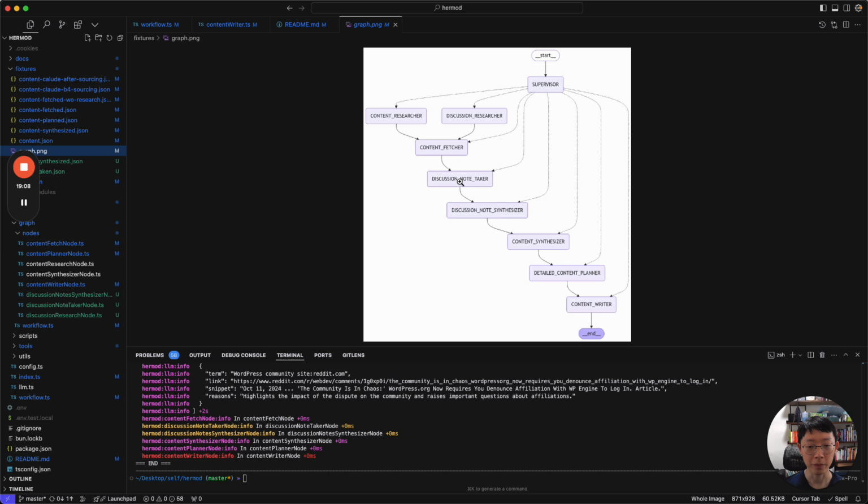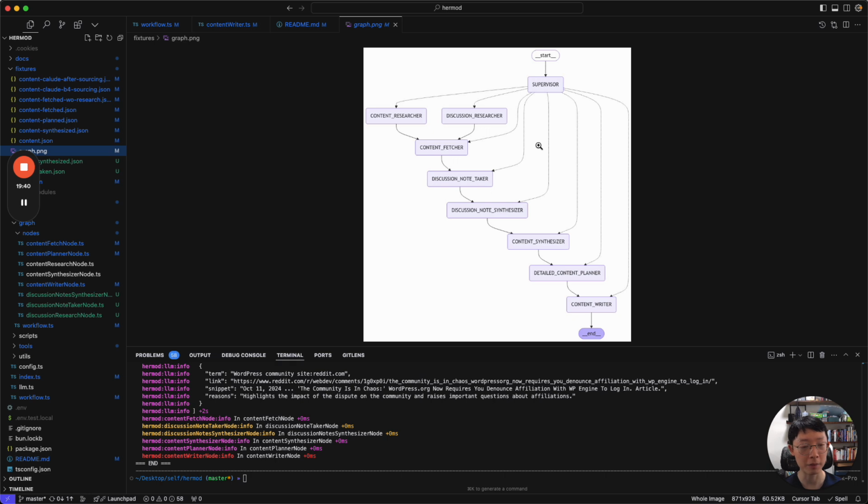Then from there, it starts to annotate the discussions: what are some of the key things coming out, what are the key pain points, what keywords are being used, and what people are recommending to one another as solutions, and finally synthesizing them together. Then there's the content synthesizer that takes all the content from here and does the same. Then from there, it plans the content structure, and then a content writer writes it.